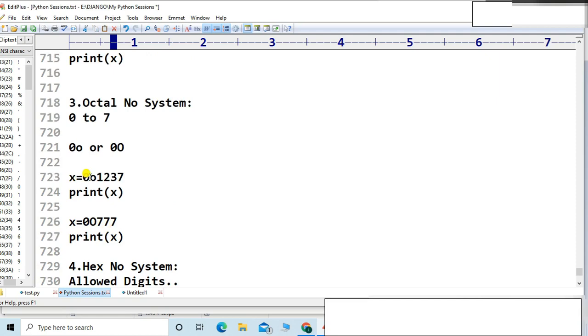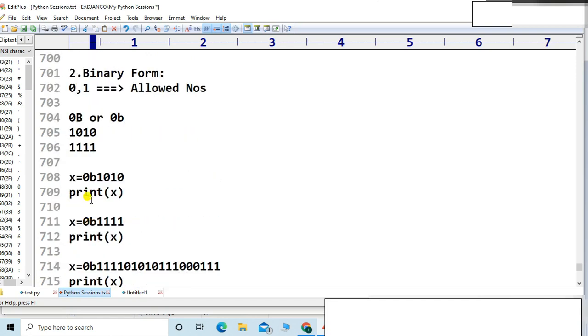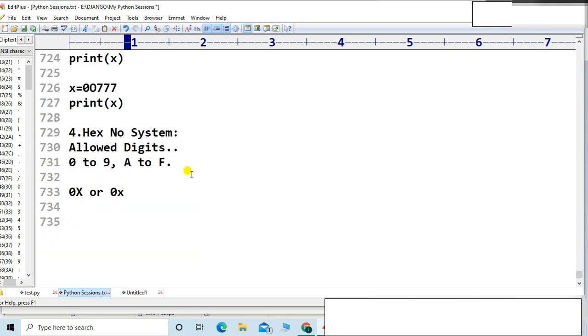In octal, 0 is common, you have to write either small o or capital O. For the binary number system, again there is a 0, small b or capital B. Same thing here in hexadecimal, you have to consider capital X or small x to represent.